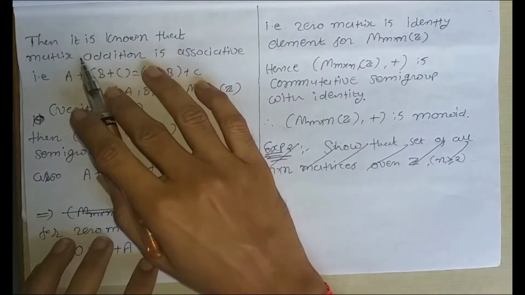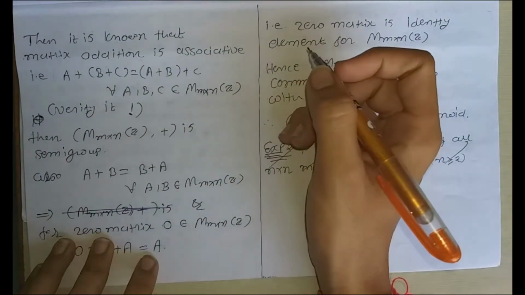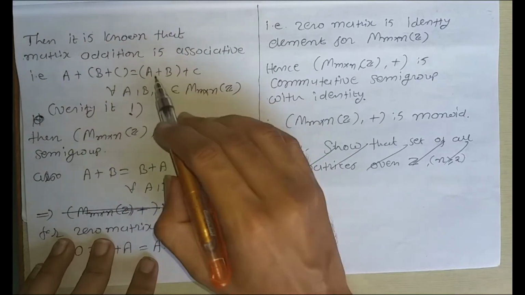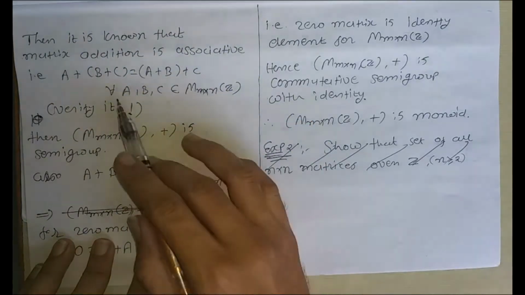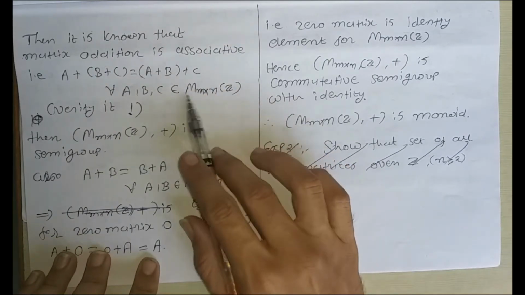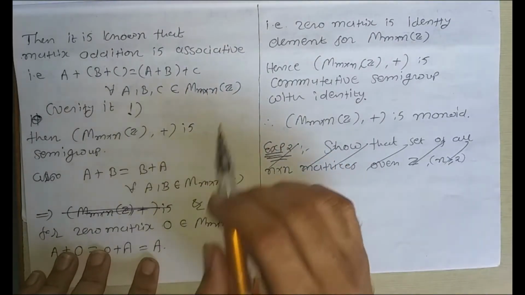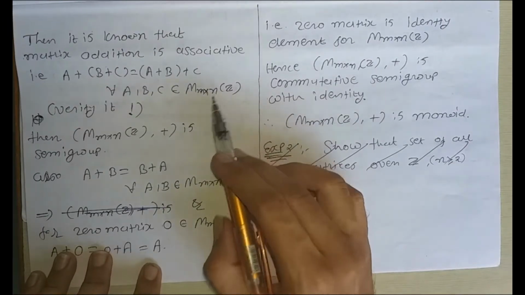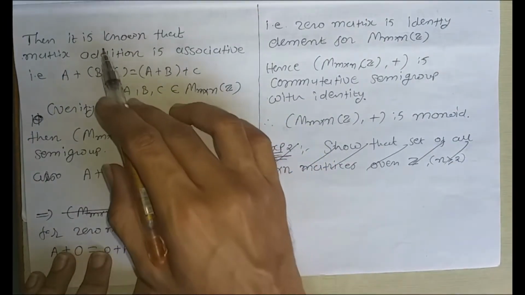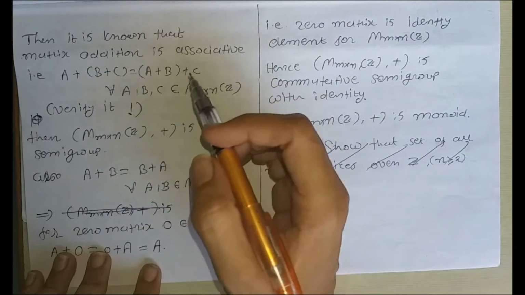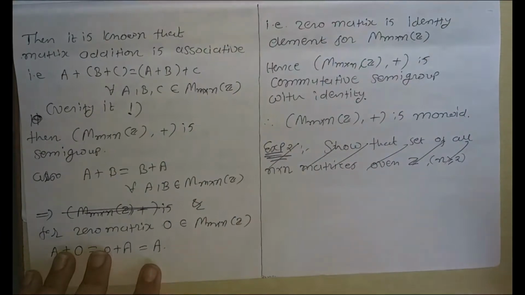Now, it is known that matrix addition is associative. That is, (A plus B) plus C is equal to A plus (B plus C) for all A, B, C belonging to the set of all m×n matrices where the elements are from the set of integers. You should verify this, that matrix addition is associative for three different matrices.